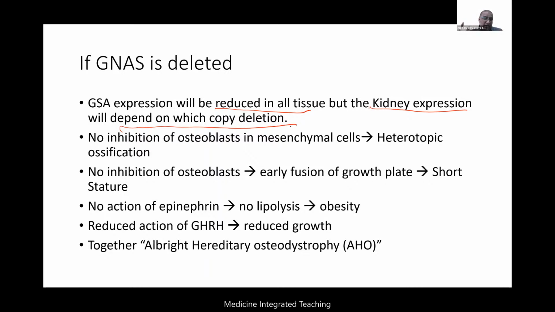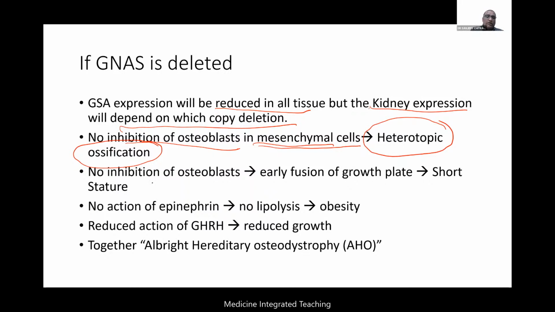Of course, whether paternal gets deleted or maternal gets deleted, there will be no inhibition of osteoblasts, because in the bone there is no problem with maternal or paternal. First we are talking about mesenchymal cells: no inhibition of osteoblasts in the mesenchymal cells. This can lead to heterotopic ossification. So there can be ossification happening in the skin, in the connective tissue, etc. That can happen if this is deleted.